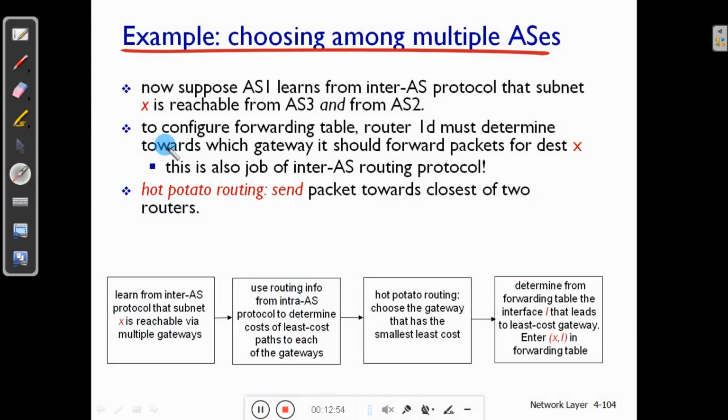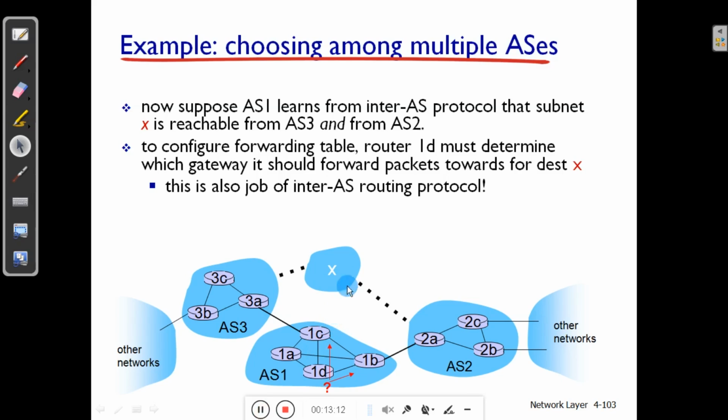So when multiple paths exist to a particular subnet or autonomous system, it depends entirely on the router, or on the intra autonomous system routing protocol, to decide which is the best path to send the packet to the destination.